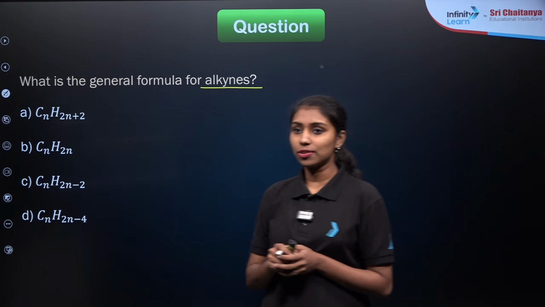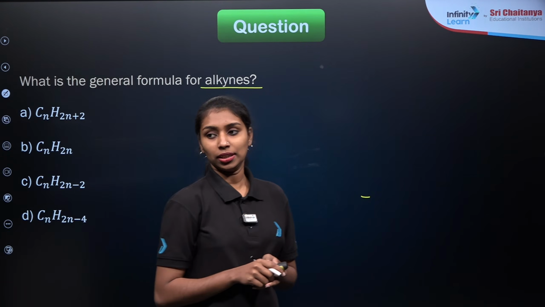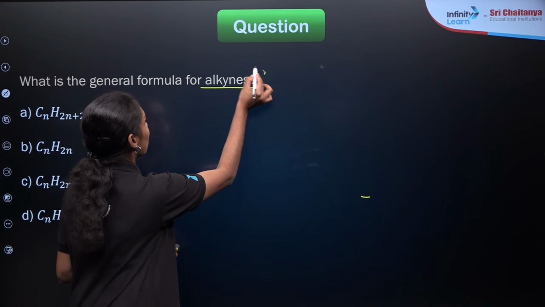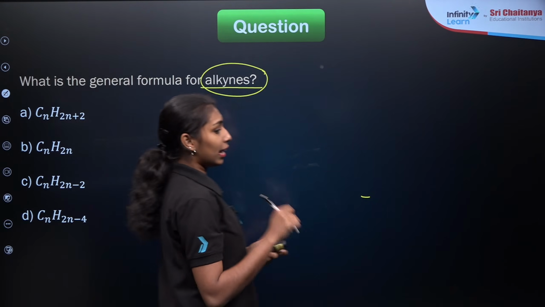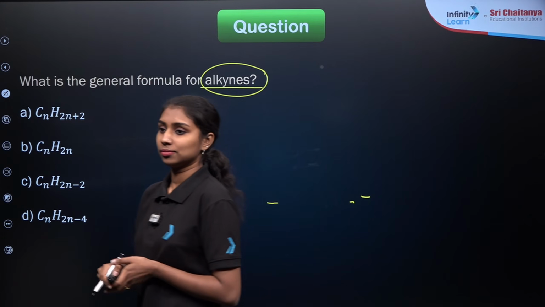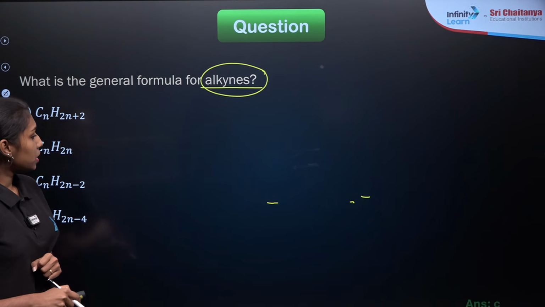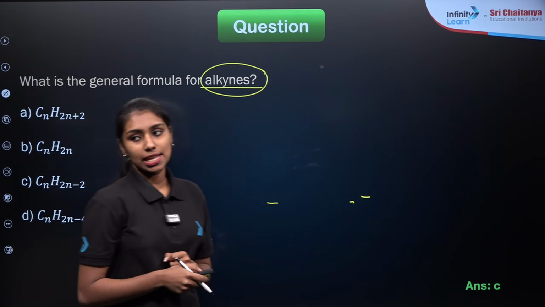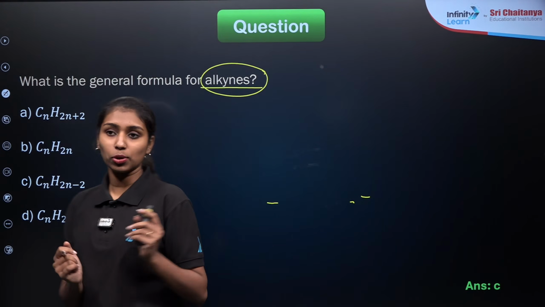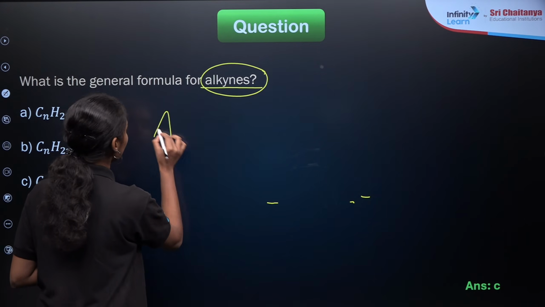Option A, right? Okay, Arush is giving me option A. What about others? Deepta, Arush. I am repeating, it is asking about the alkynes. Okay, many of you are giving me the answer as option A, but our correct answer is option C, CnH2n minus 2. I hope I have discussed in the concept class the general formula of alkanes, alkenes and alkynes. I will write it again here.